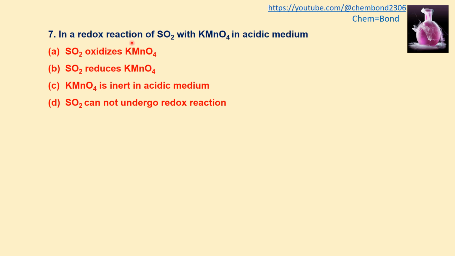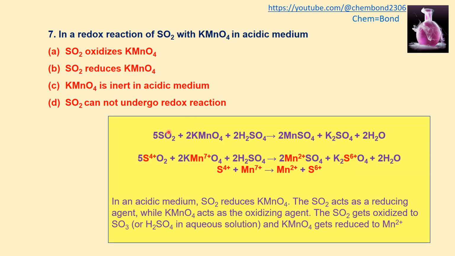In a redox reaction of sulfur dioxide with potassium permanganate in acidic medium: sulfur dioxide oxidizes potassium permanganate, sulfur dioxide reduces potassium permanganate, potassium permanganate is inert in acidic medium, or sulfur dioxide cannot undergo a redox reaction. First we will solve it using the reaction in which sulfur dioxide reacts with potassium permanganate in acidic medium to produce manganese sulfate, potassium sulfate and water.